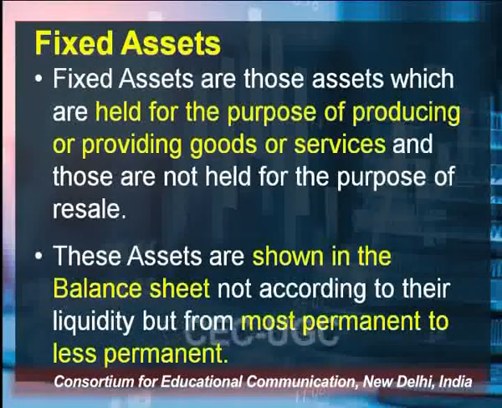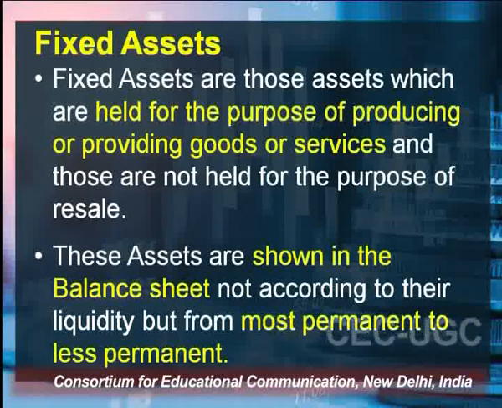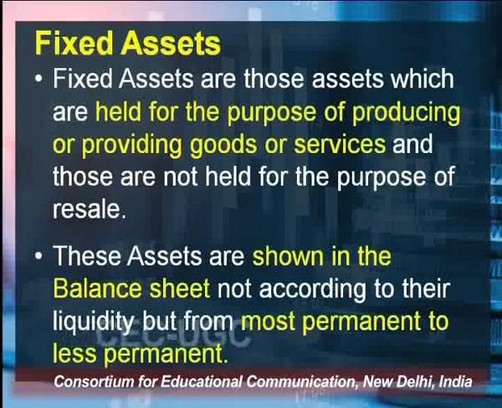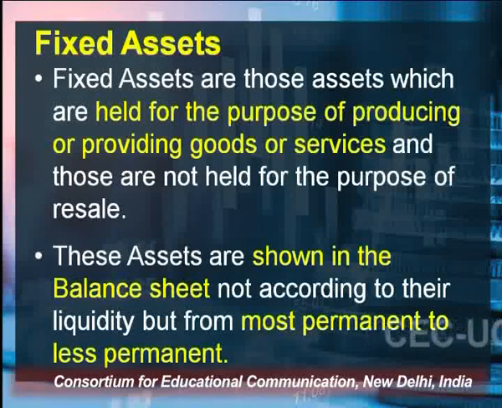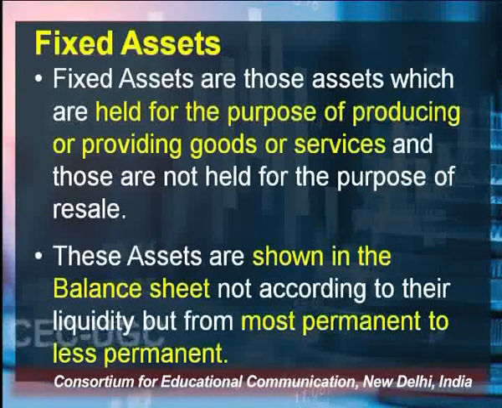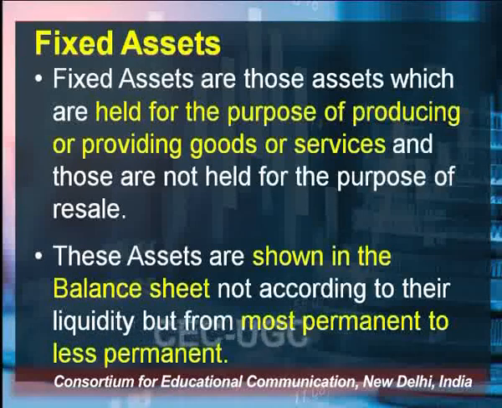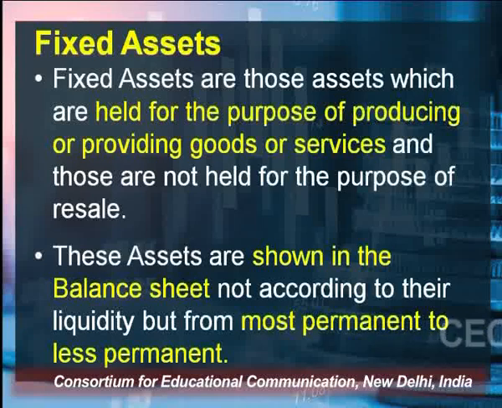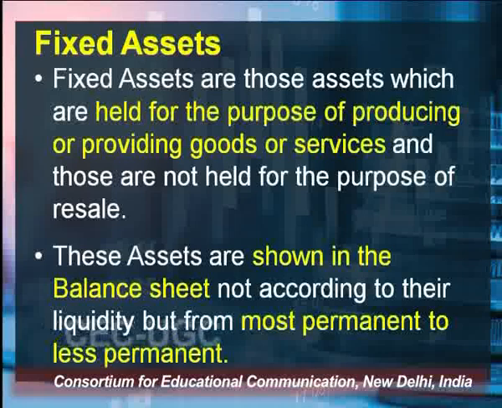Fixed assets are those assets which are held for the purpose of producing or providing goods or services, and those are not held for the purpose of resale. That means these are those assets which are kept in the business not for the purpose of resale. These assets are shown in the balance sheet not according to their liquidity but from most permanent to less permanent.